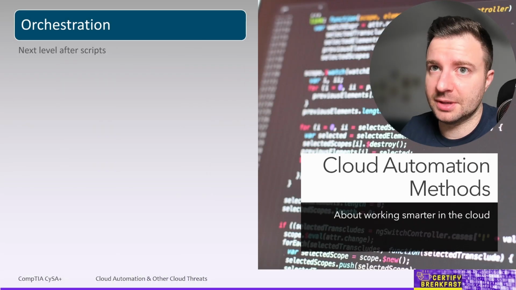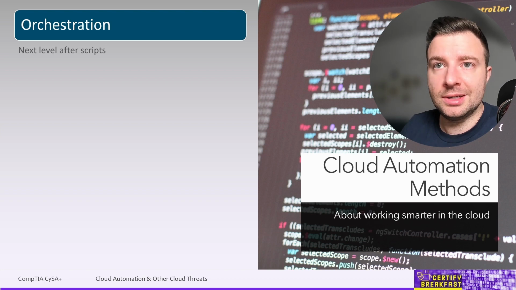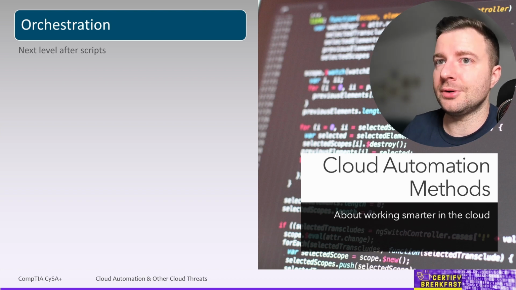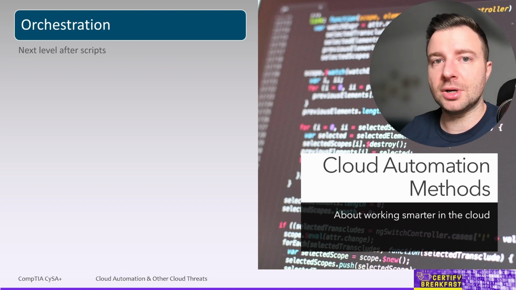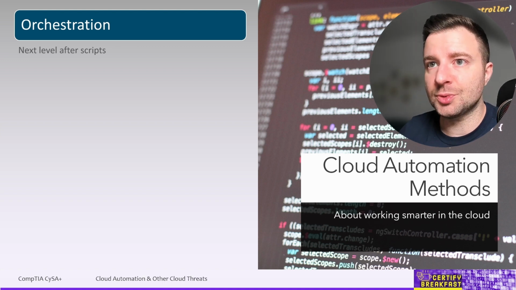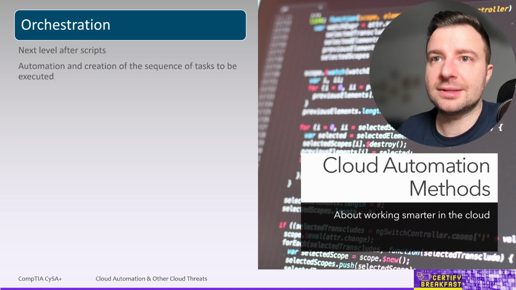So we're gonna need something better, and we call that something better orchestration. Now, automation in general is focused on making simple tasks easily repeatable. Orchestration goes one level higher and deals with automating and building the sequence of tasks to be executed.